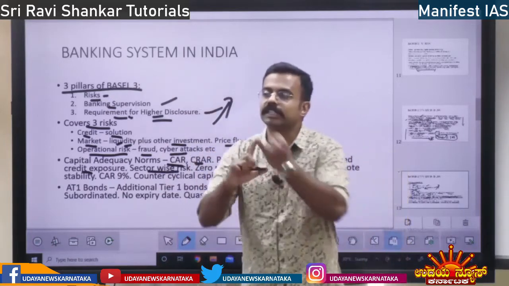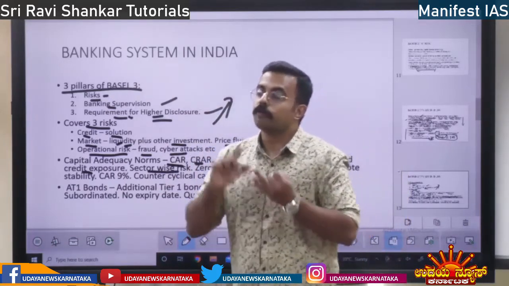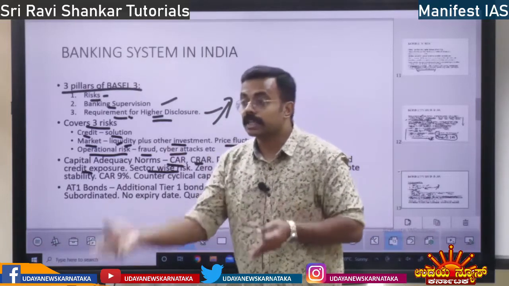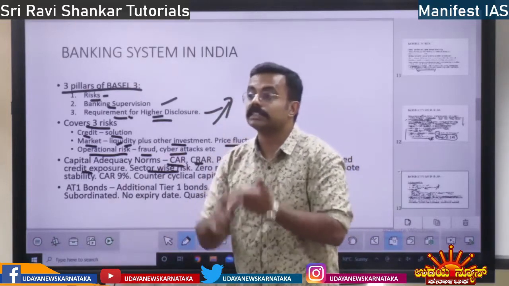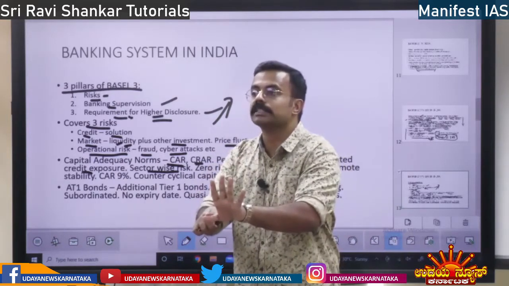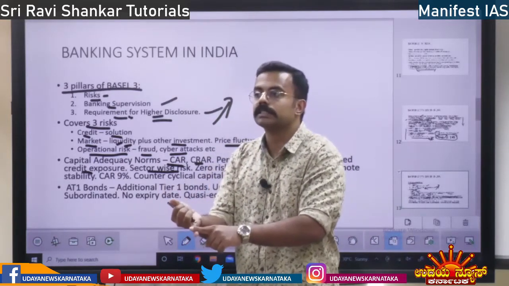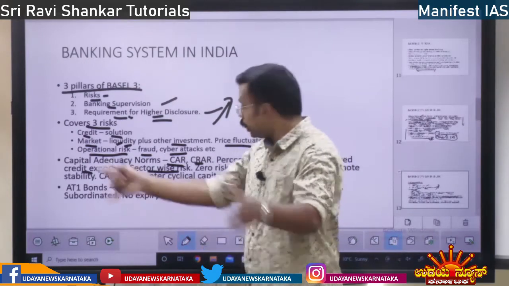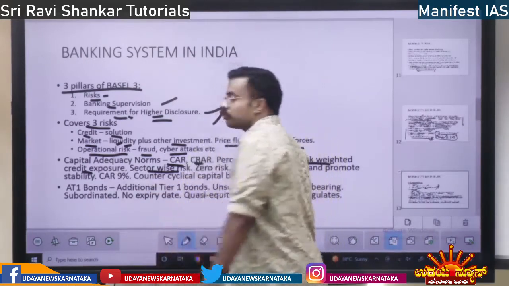Sector wise risk. Infrastructure there might be risk. Food sector there might be risk. Health sector, COVID there might be risk. Disaster, climate wise there might be risk. Agriculture might be a risk. Market there might be a risk. Right? So all these are risks. Sector wise there are so many risks.